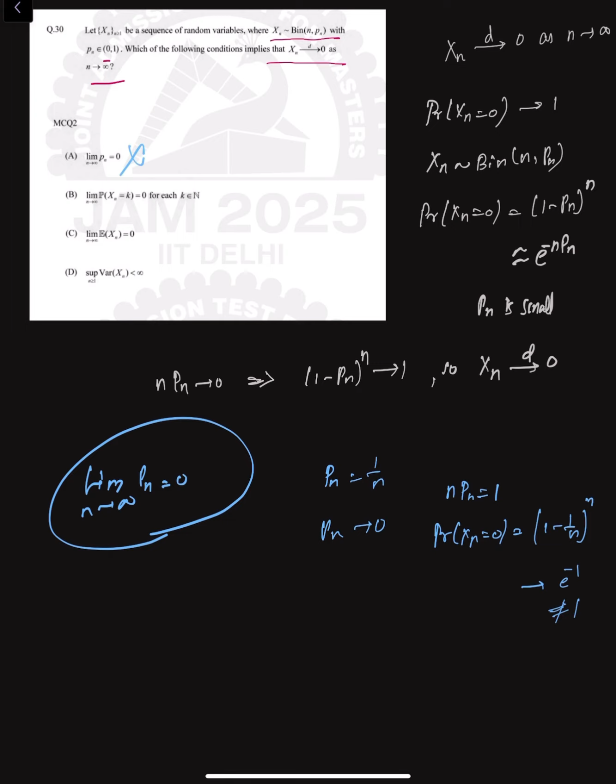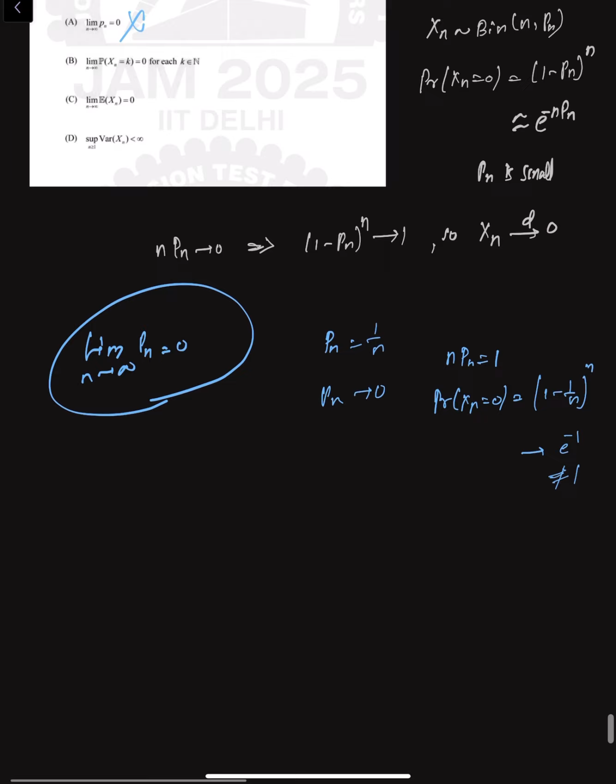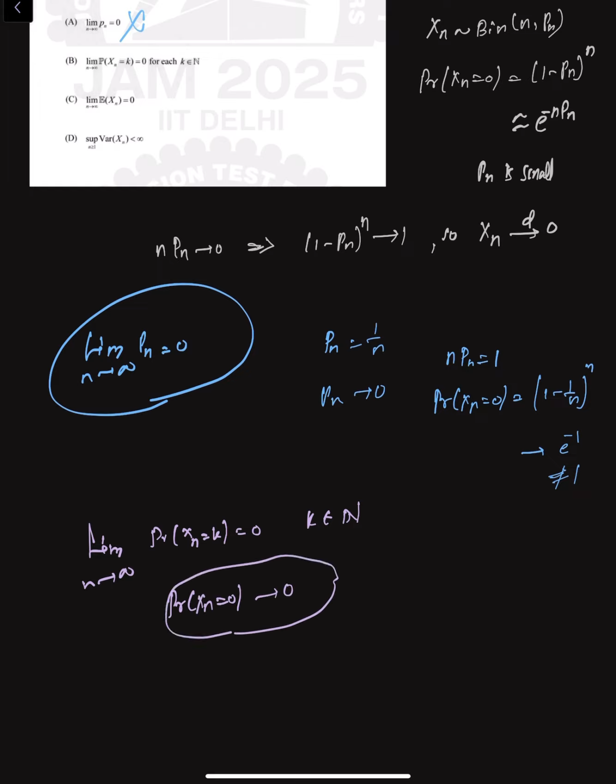If we consider the second option, the limit as n tends to infinity of the probability that Xn equals k is 0 for each fixed k belonging to 1. Now this cannot imply convergence to the degenerate distribution at 0, because in particular it says the probability that Xn equals 0 tends to 0, which is the opposite of what we need. We need it to tend to 1. So the second statement is also